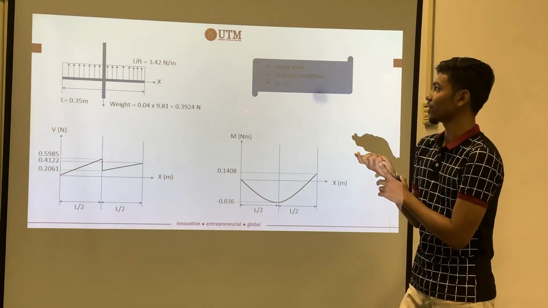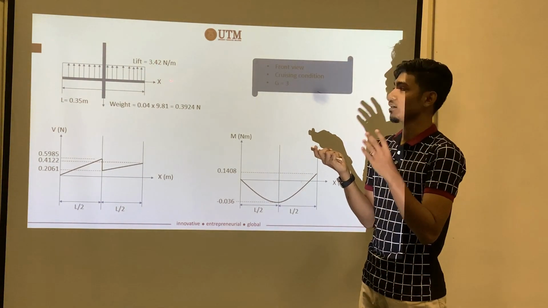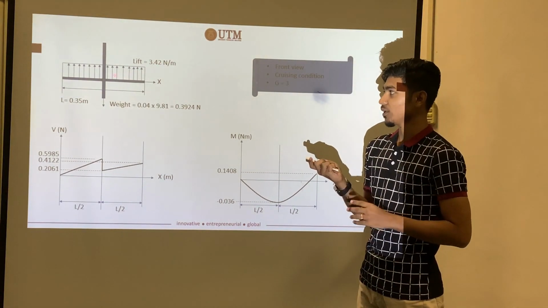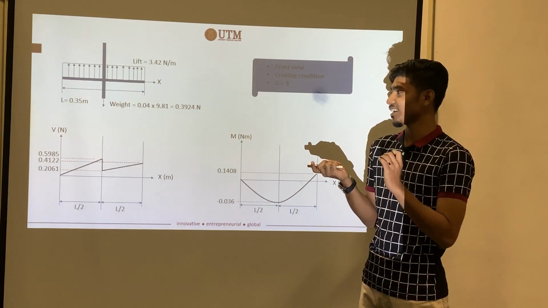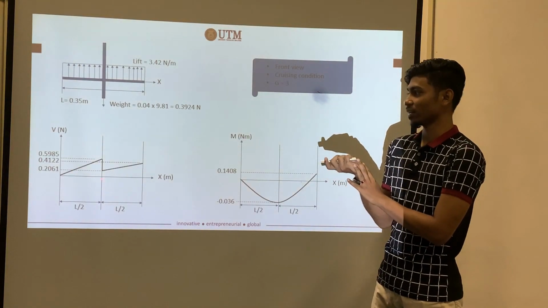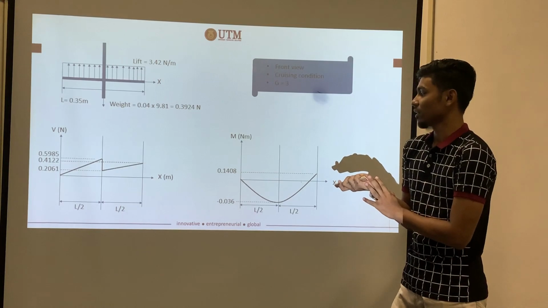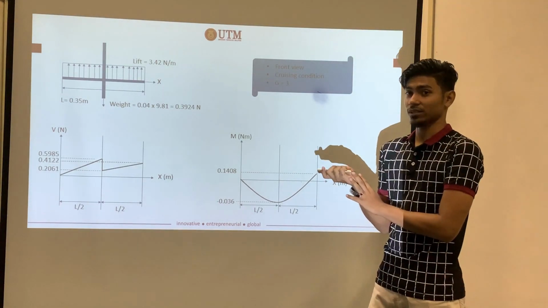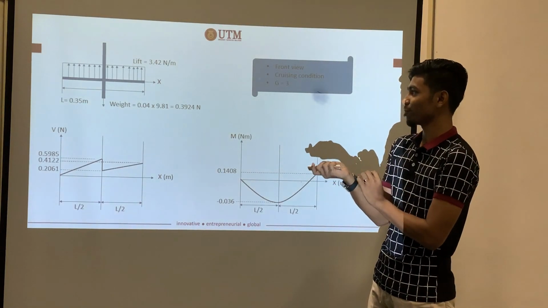For the 3G, there is an increase in the lift, but the shear force is 0.5, approximately 0.6, and for the bending it is negative 0.036. It is quite small, so it will not damage the tail.